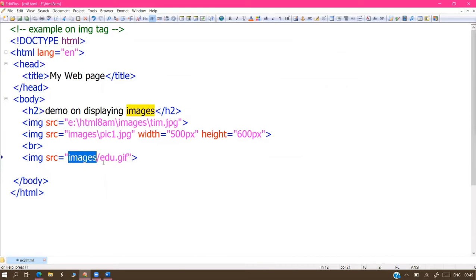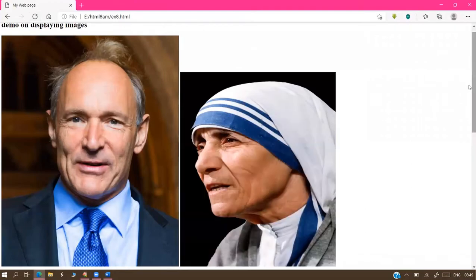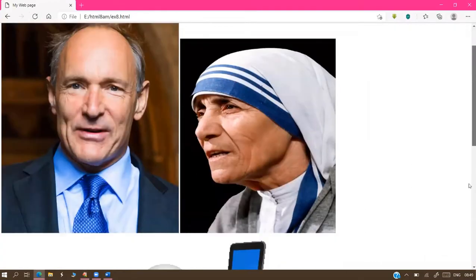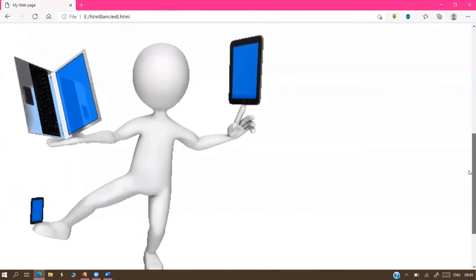See this here, images.edu.gif. I just changed the extension, sir, because I want to give the clarity. Any type of images we are able to display. The first two images are JPGs, and this is a GIF. The inbuilt animations, sir, we have not developed any code.